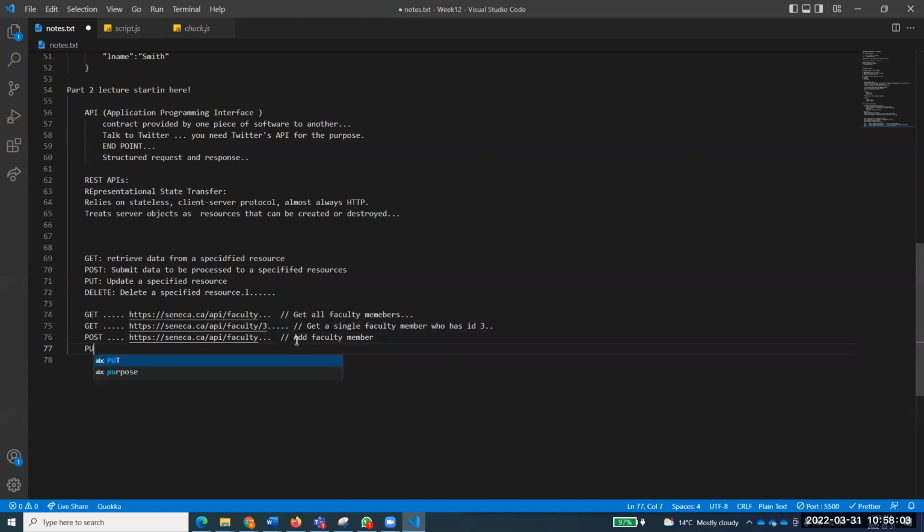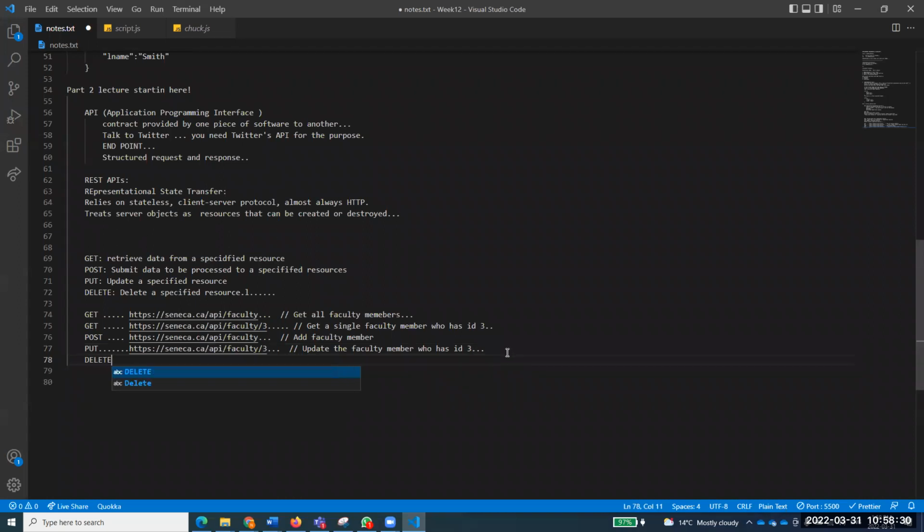Then comes put. What does put do? If you say faculty/3 or something, you mean update the faculty member. Update the faculty member who has ID 3. You know what I mean? This will be put.